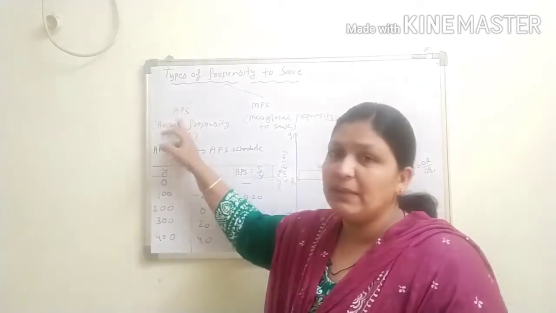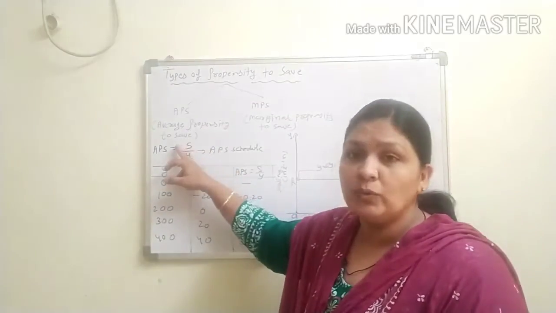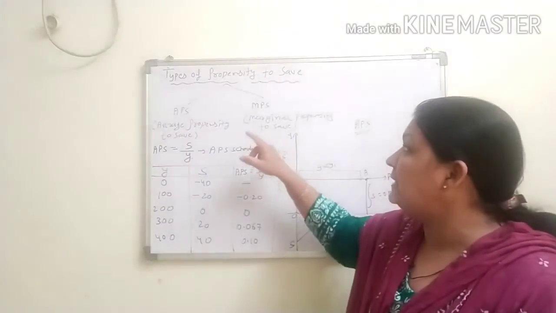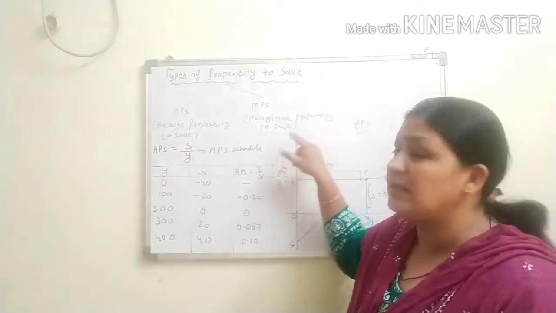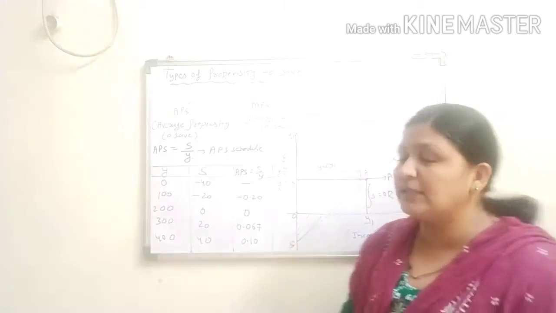What do you mean by APS? APS means the average propensity to save. And what is MPS? Marginal propensity to save. These are the two main types of the propensity to save.